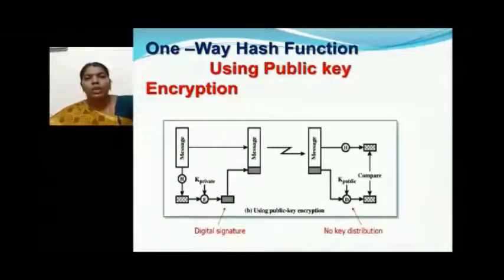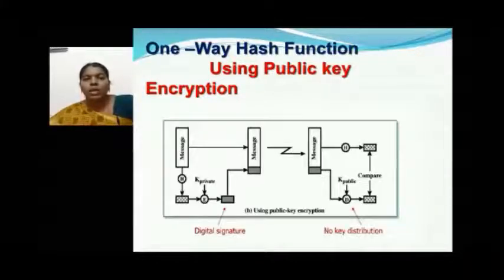The next methodology is one-way hash function using public key encryption. For both conventional encryption and public key encryption, the methodology is going to be the same, but the only difference here is the key usage. In conventional encryption, we have used only one single key both for encrypting and decrypting the hash value. Here we are going to encrypt the hash value by using a private key, and for decrypting we will be using a public key.